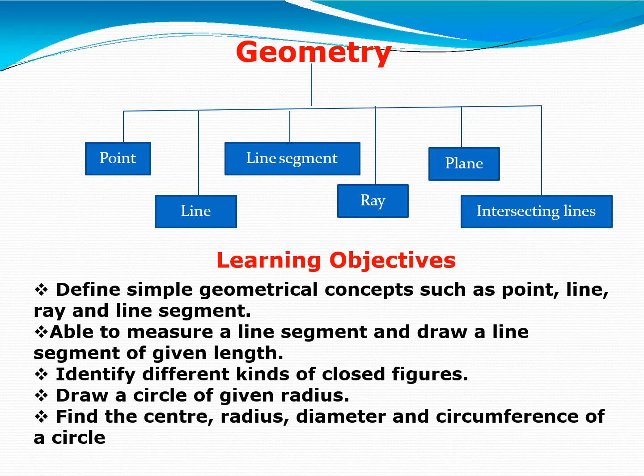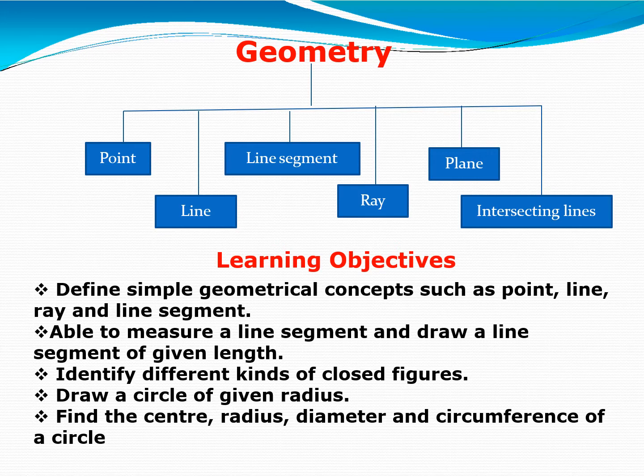At the end of this lesson, you must be able to define all these things which we are going to set like learning objectives, right? Means at the end of this chapter you will be able to define simple geometrical concepts such as point, line, ray and line segment.